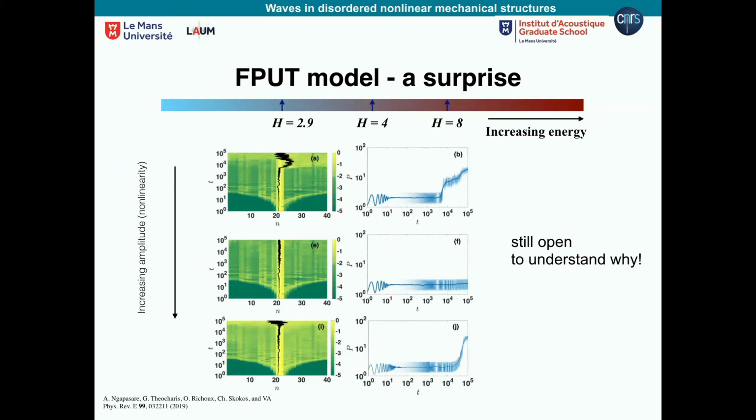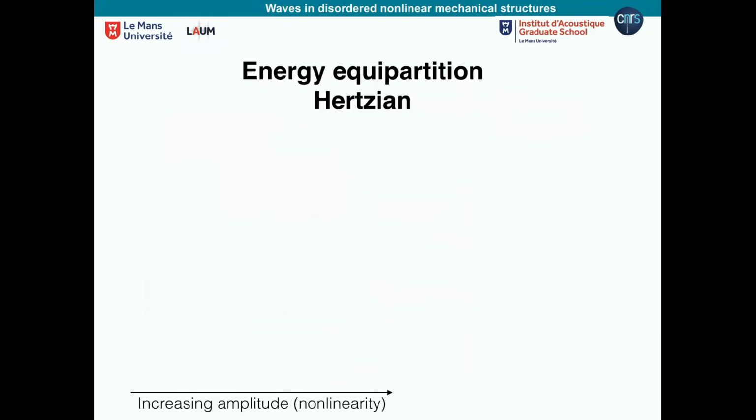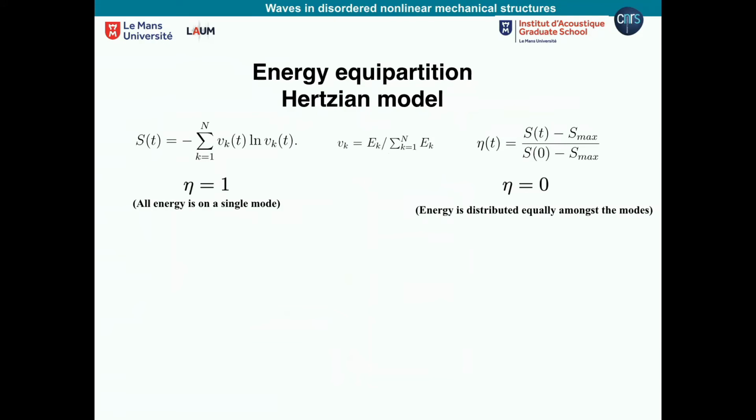And then increasing more, we see again that the wave packet spreads. This is something we still do not understand why, but we have an idea, because this FPU model is not so far from being, let's say, integrable. It is not integrable, but it has the remainder of trajectories that are kind of periodic, okay? And this is normally due to that, but it's something that is open to understand in this case. But it is fine to show that you put energy, you are localized, then you delocalize, and you go back in. And in fact, we'll show this now.